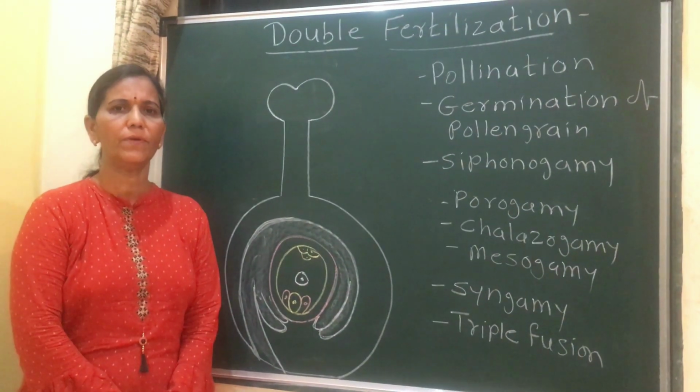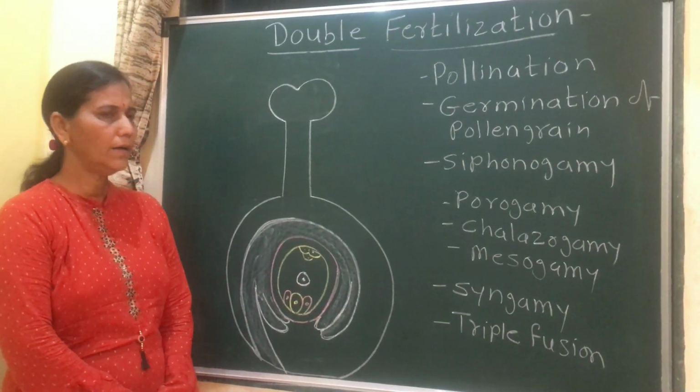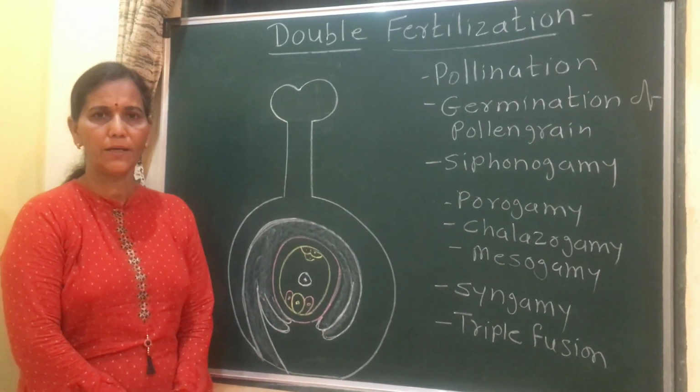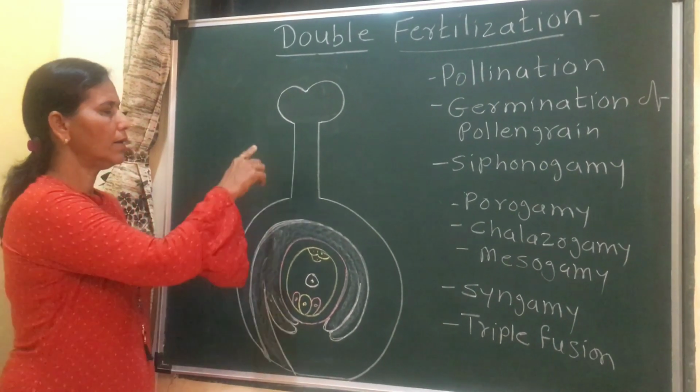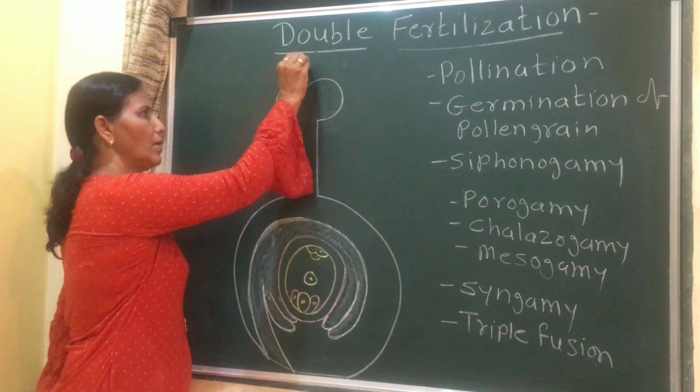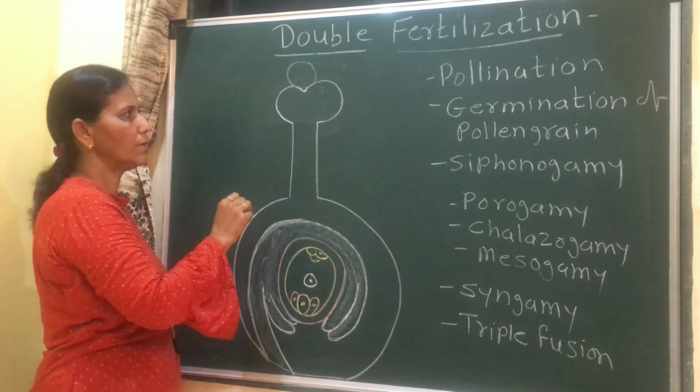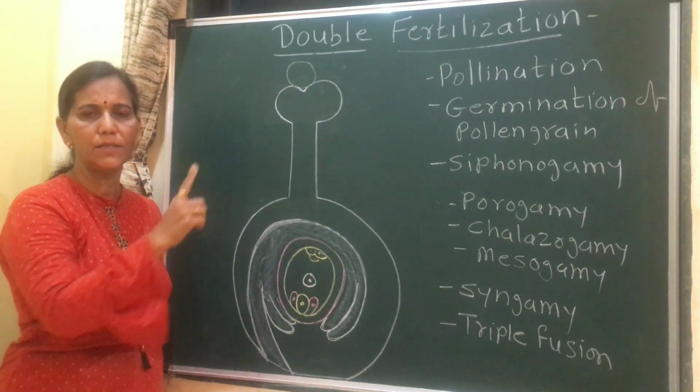Topic, that is the double fertilization. Here, the first event is pollination. Means pollen grain settles on the stigma, or it gets transferred from anther to stigma. This is the pollination.